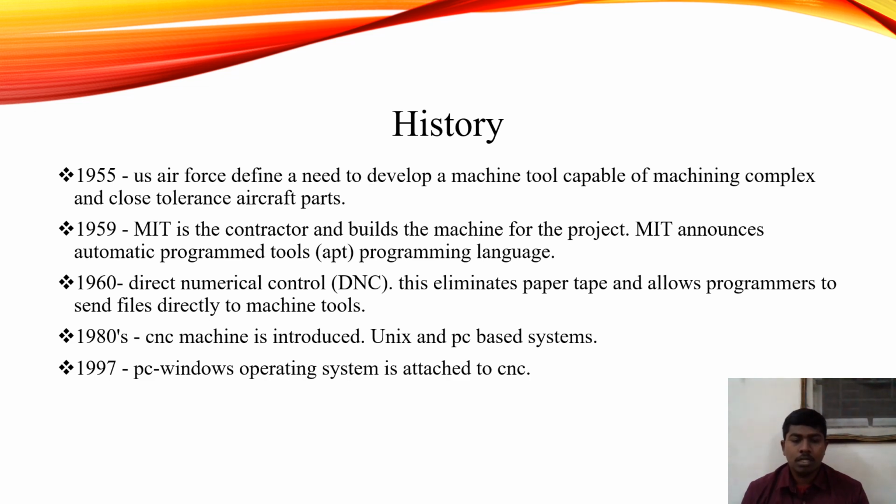programming language. In 1960, direct numerical control. This eliminates paper tape and allows programs to send files directly to machine tools. In the 1980s, CNC machines were introduced with Unix and PC-based systems. In 1997, the PC Windows operating system was attached to CNC.